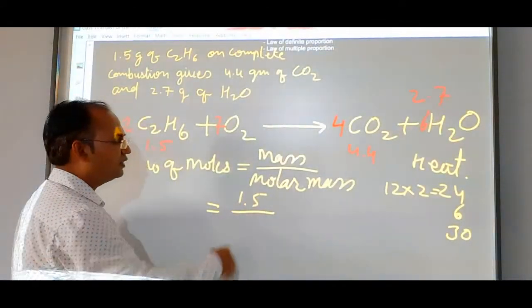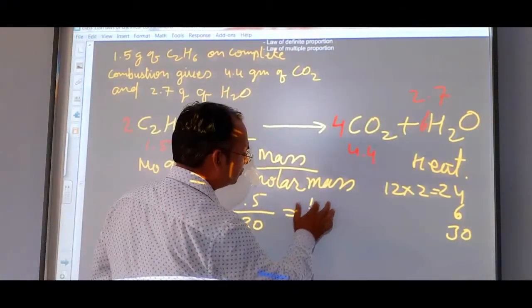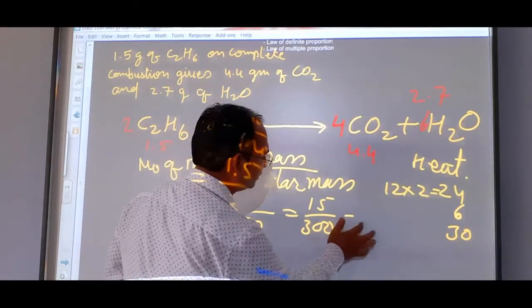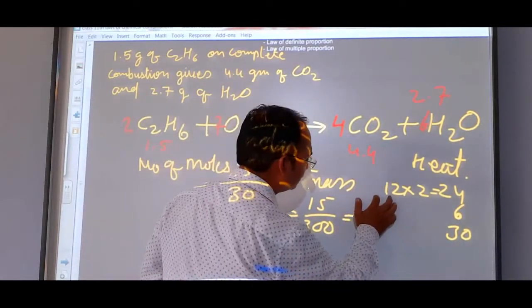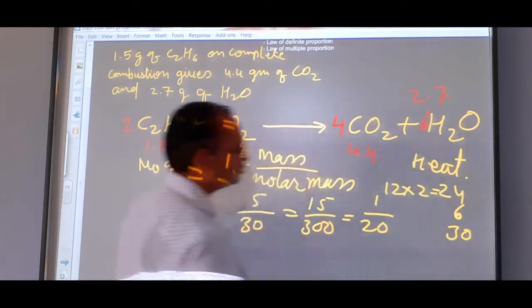So 1.5 upon 30 is equal to, if we remove the point, that means 15 upon 300, which is 1 upon 20.